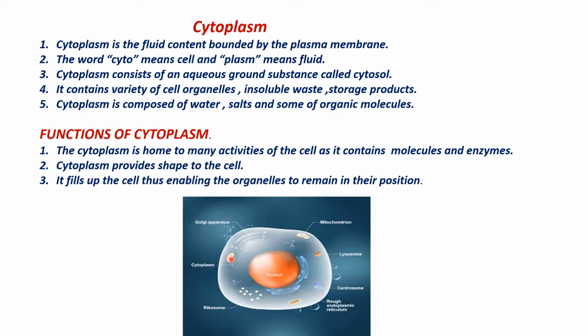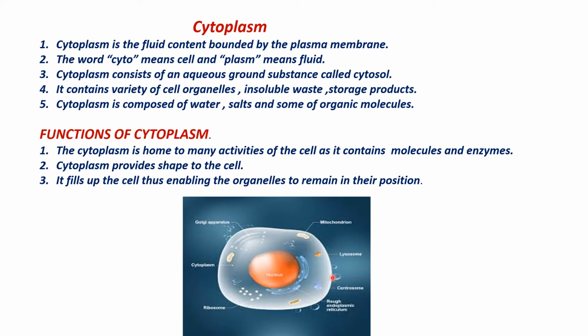First thing, it is the home for the remaining cell organelles like mitochondria, chloroplast, Golgi apparatus. Everything floats inside the cytoplasm, and each organelle has its own function. The cytoplasm is the home of the remaining cell organelles, and it contains a number of molecules and enzymes. Another thing, it helps to keep all cell organelles in their particular position. Right. So this is about cytoplasm.